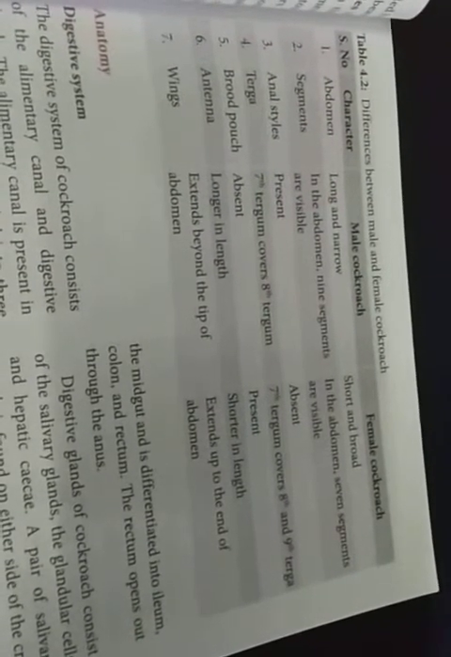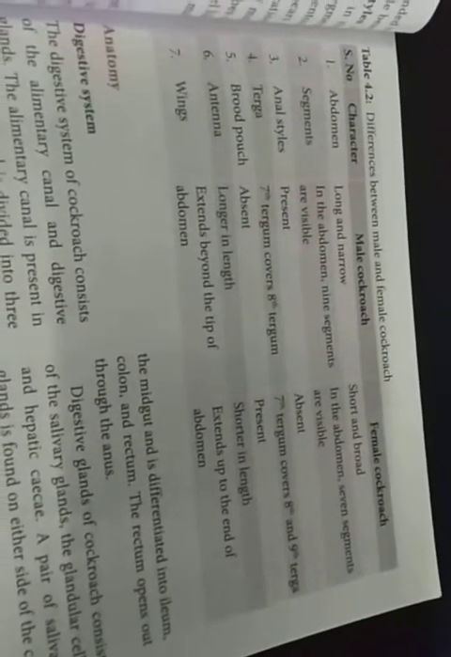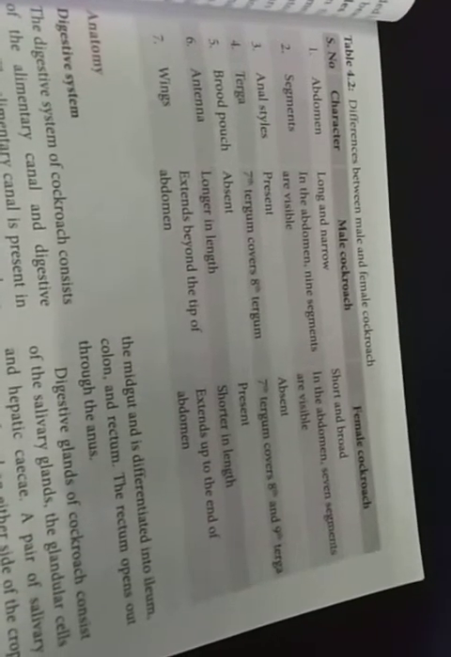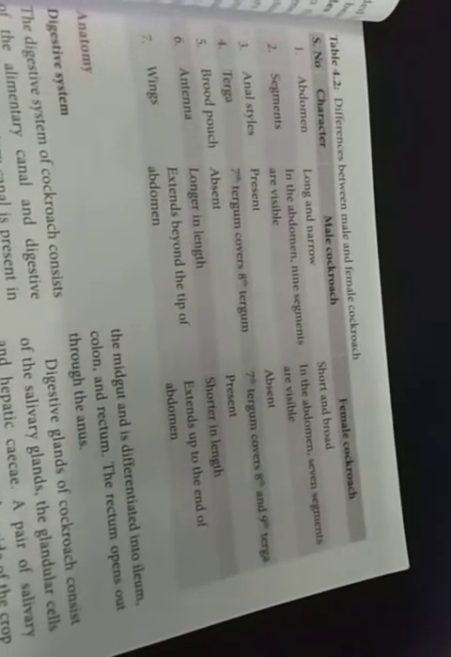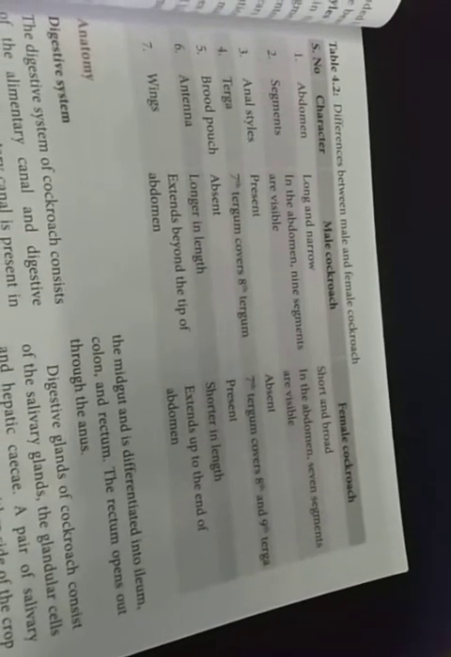Anal style is present in the male and absent in the female. Morphology la நம்ம படிச்சோம். Then terga. In the male, the 7th tergum covers the 8th tergum. In the female, the 7th tergum covers the 8th and 9th terga. We have seen on the board the shape and structure, அது பார்க்கறதுக்கே ஒரே மாதிரி இருக்கும்.